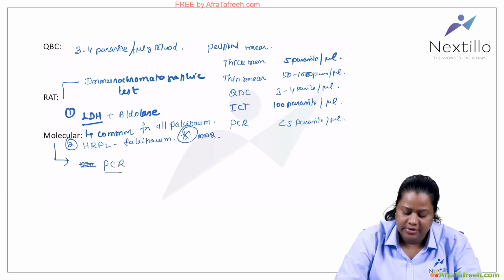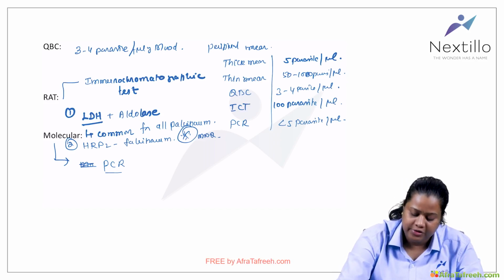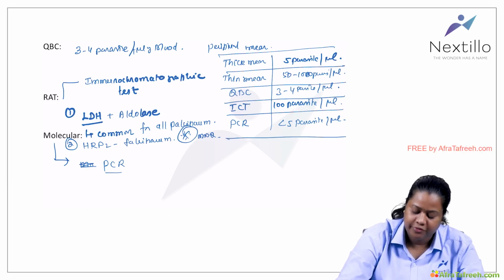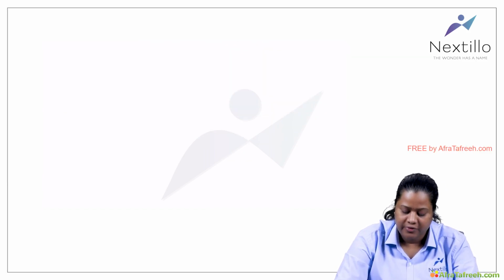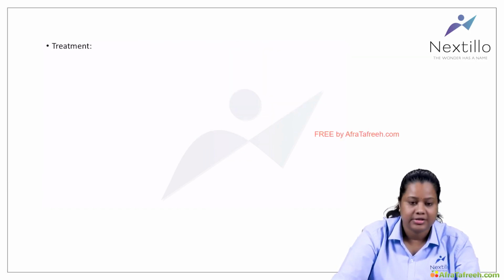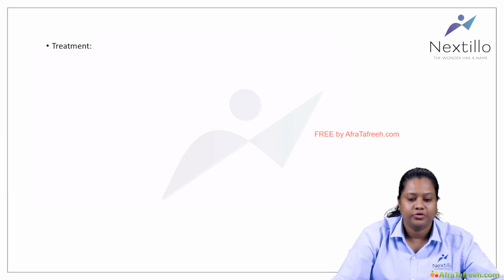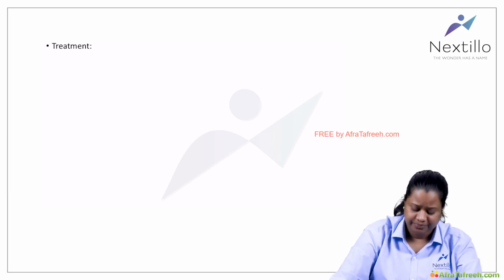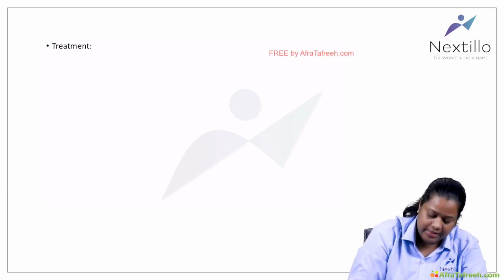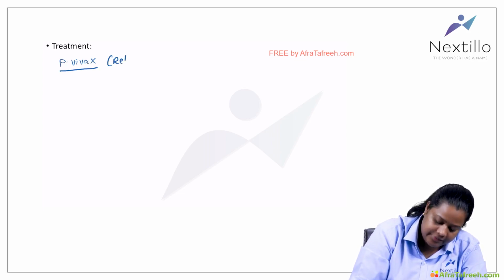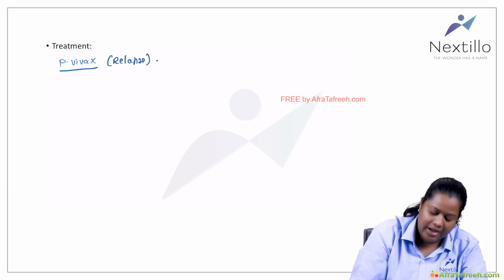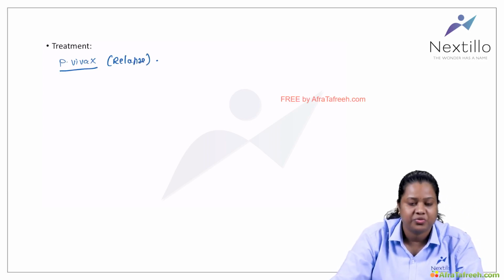Okay, so now this is about the laboratory, and this sensitivity is also important. How much of parasite is required and how much of blood for the test to become positive is also an important question. So now we have diagnosed the patient is having malaria. So how are you going to treat them, right? Treatment of vivax malaria is very simple. Okay, so the only problem with vivax malaria is it will present with relapse.